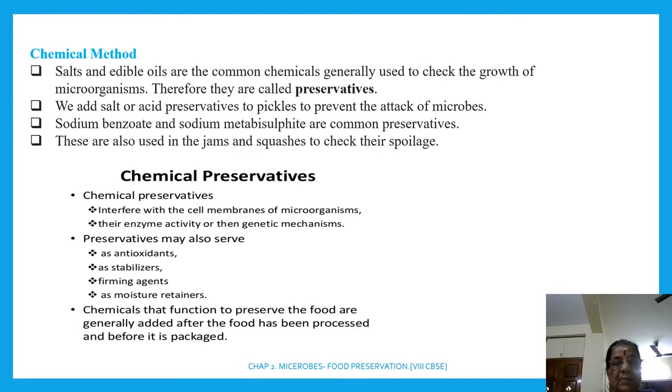Okay, so now the chemical preservatives, they interfere with cell membrane of microorganisms, their enzyme activity or then genetic mechanism.